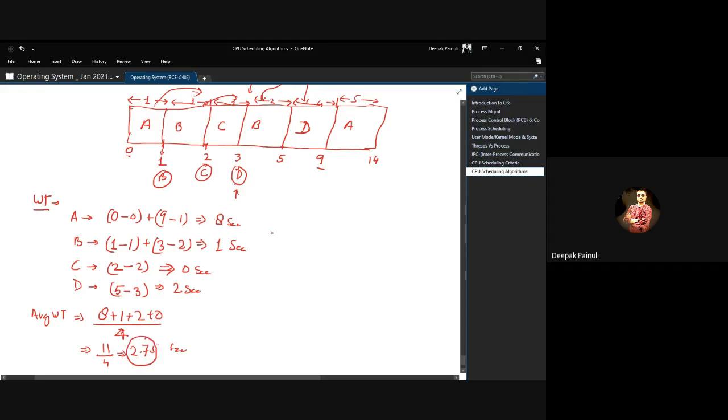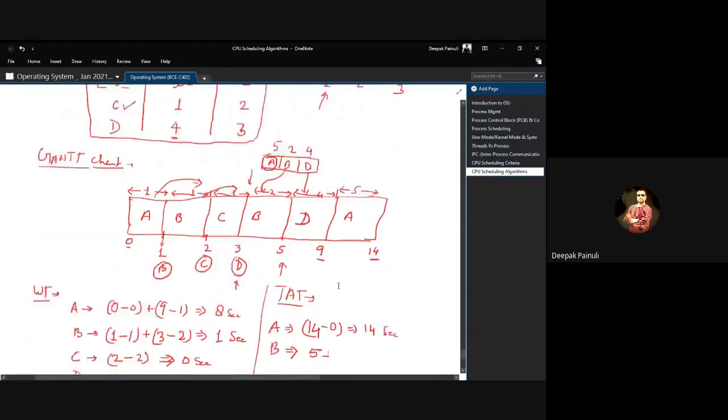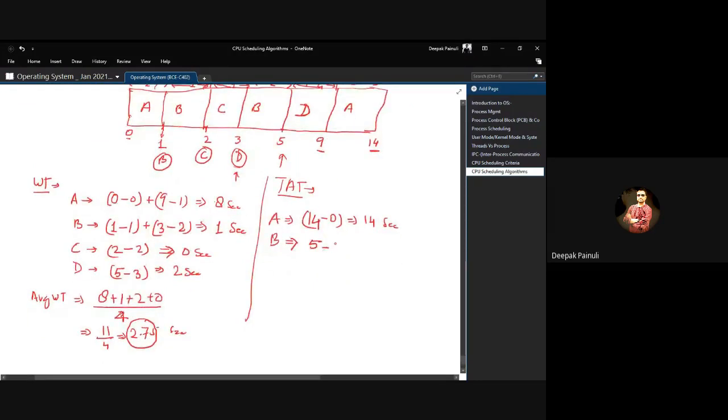Now check turnaround time. For A, turnaround time will be 14. At 14 it got terminated, and it arrived at 0. So 14 minus 0 equals 14 seconds. For B, when B terminated, it was at 5, and it arrived at 1.